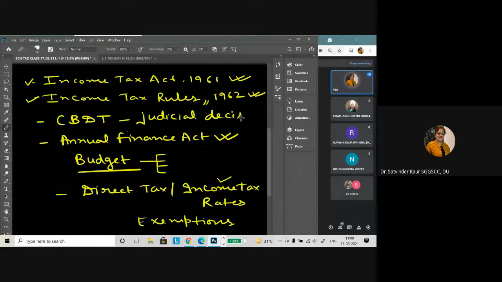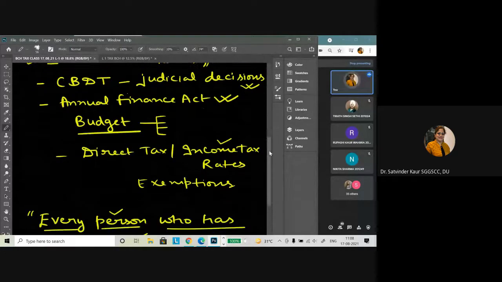So if there has been any dispute on any of the concepts or any case law or suit has been filed and any decision has been given by the court of law, the particular decision will apply on all the similar kinds of situations and requirements, right? So these are the basic areas which we have to understand.